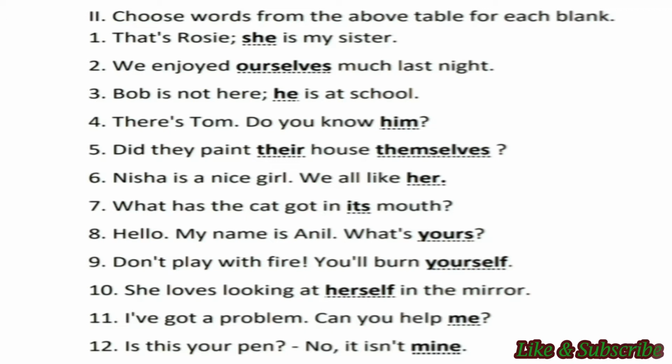Third, Bob is not here, dash is at school, and the answer is he. Fourth, there is Tom, do you know dash, and the correct answer is him. It reflects object pronoun but in a singular. Next, did they paint dash house dash, and the correct answer is their and themselves. 6. Nisha is a nice girl, we all like her, and the rest of the question you have to do yourself in your book.